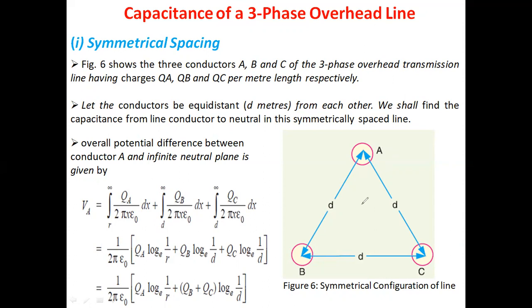What is the distance from A to B? D. That's why integration from d to infinity of QB upon 2 pi x epsilon 0 dx, plus, what is the distance from C to A? D. Integration from d to infinity of QC, the charge on the conductor C, upon 2 pi x epsilon 0 dx.